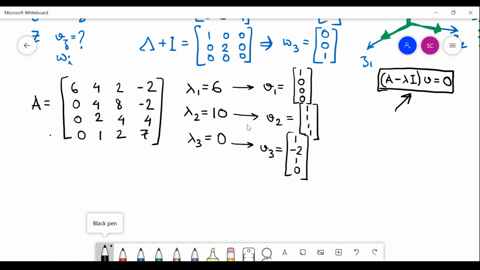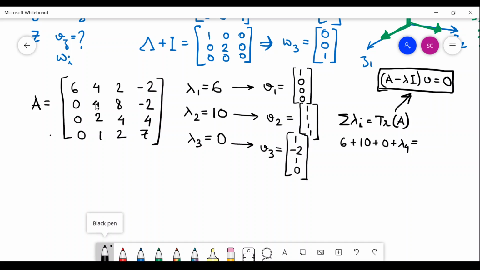So we get 3 eigenvalues, but there are 4 eigenvalues. So if you have a situation where you have all eigenvalues but one eigenvalue, then you can apply this rule, which is the sum of the eigenvalues is equal to the trace of the matrix. So in this case we have all eigenvalues save 1. So I have 6 plus 10 plus 0 plus my lambda 4. That would be the trace of the matrix.